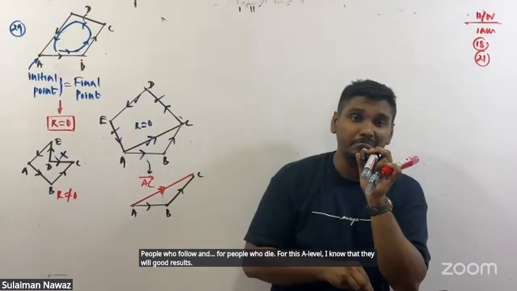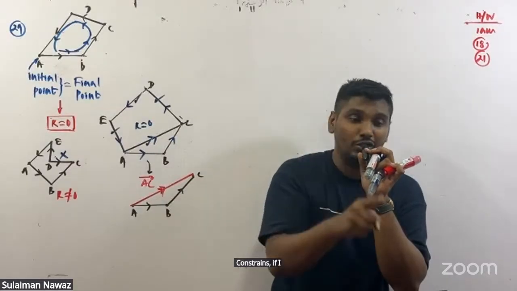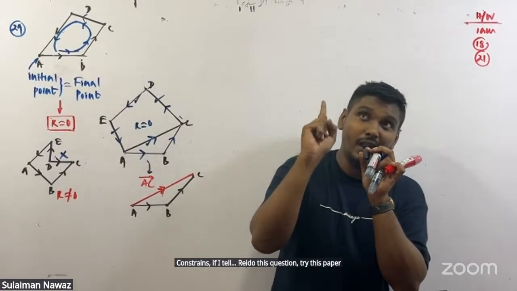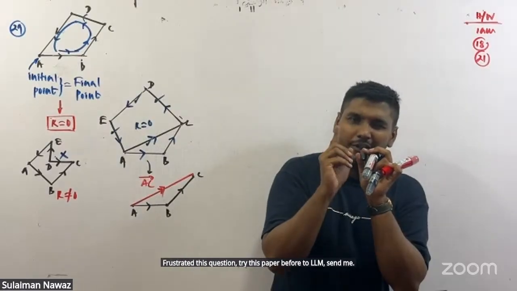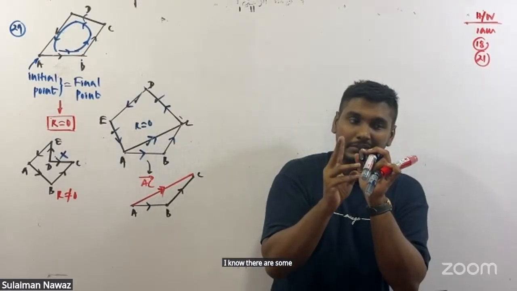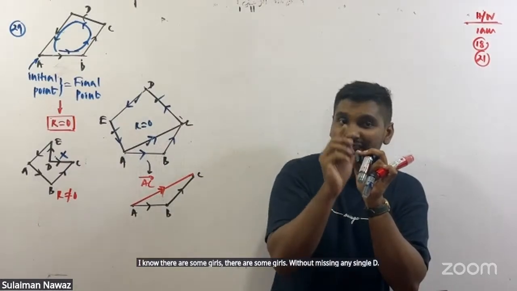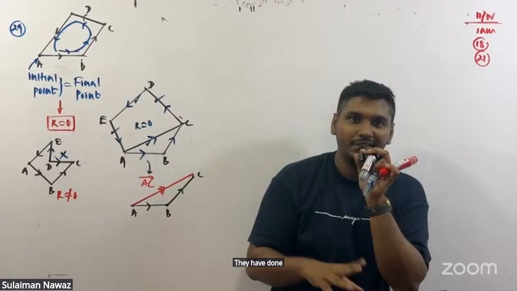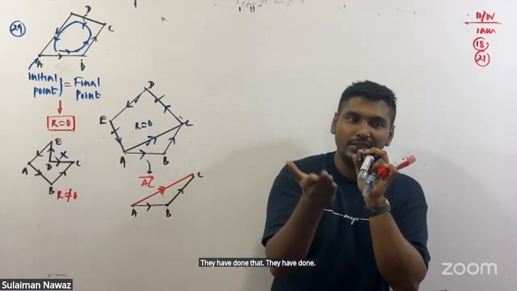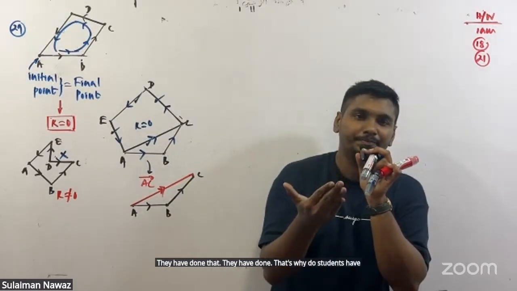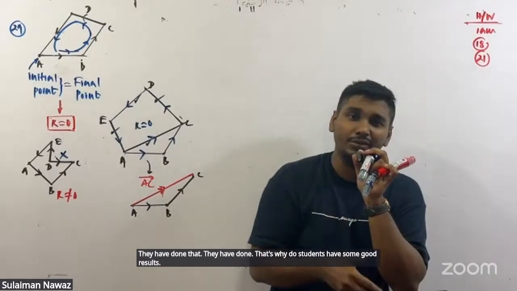So if I tell students, redo this question, try this paper and send it to me before 12 a.m., I know there are some girls who have done that without missing any single day. That's why those students have some good results. They have A's and good results.